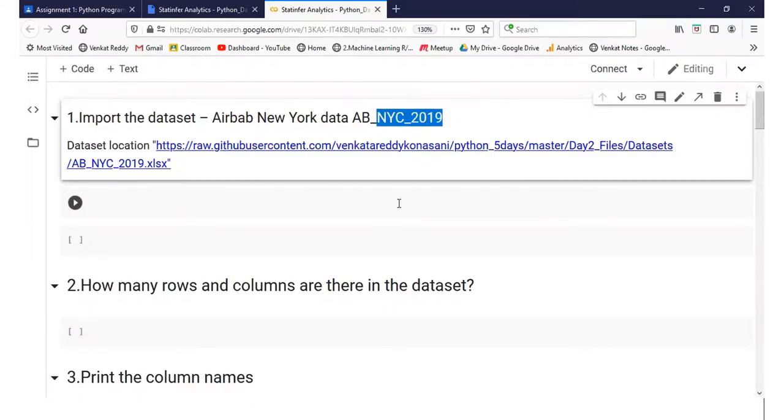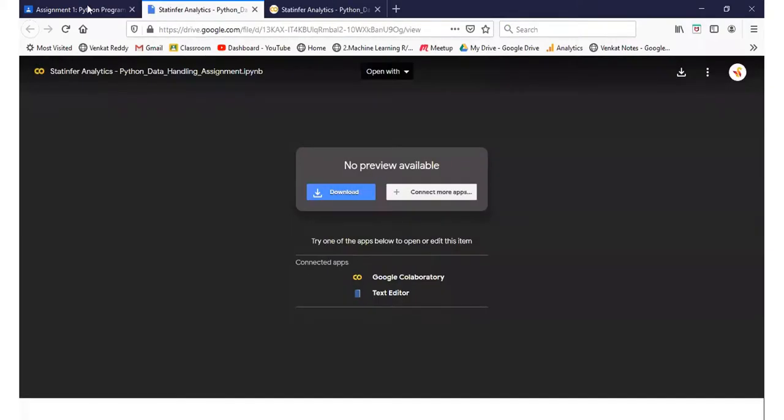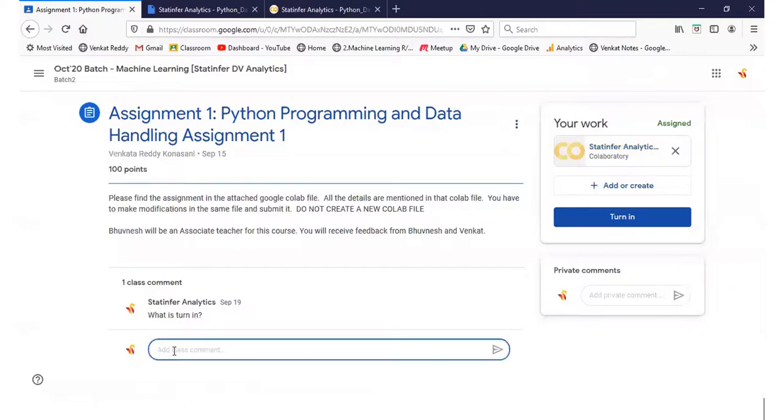Your task here is to understand the requirements and then write the code for the requirements. The first one is import this data. Most of you will be failing in the importing itself. Nobody should message me on WhatsApp, "Sir, how to import the data, send me the code." The assignment is supposed to be in such a way that you are going to solve it on your own. So all the discussion related to this assignment must be limited to this particular forum. Any question related to assignment should not be on WhatsApp. It should be on our classroom discussion.